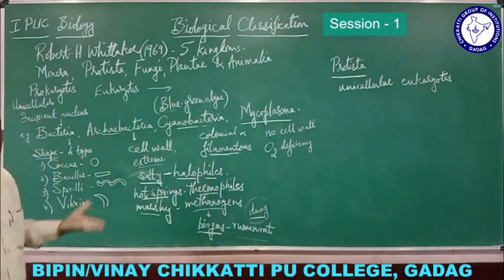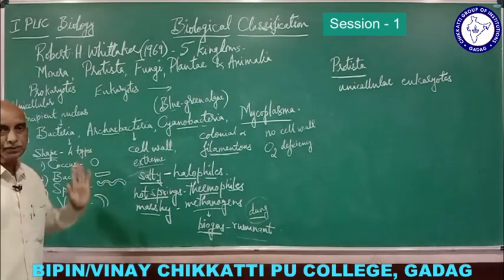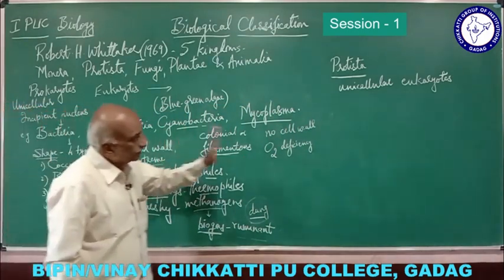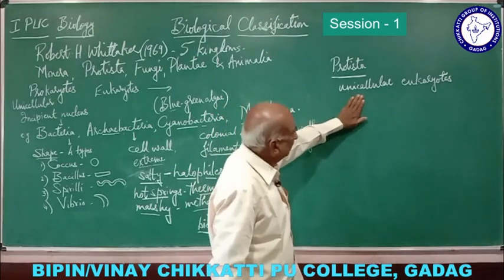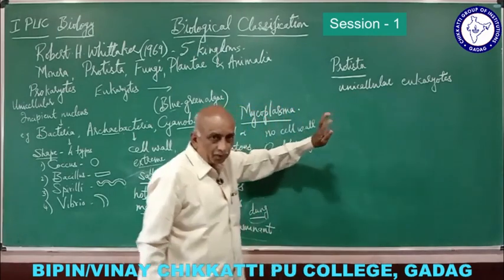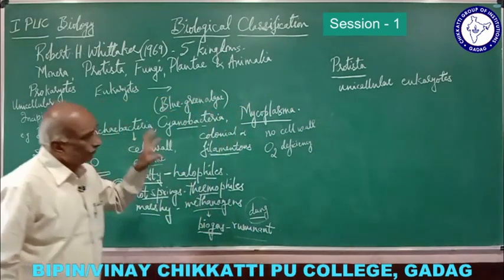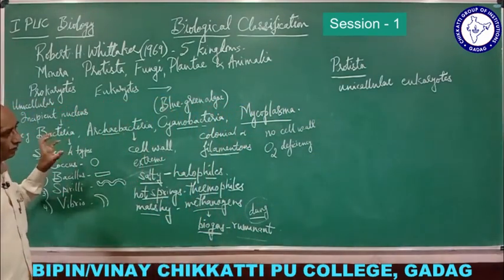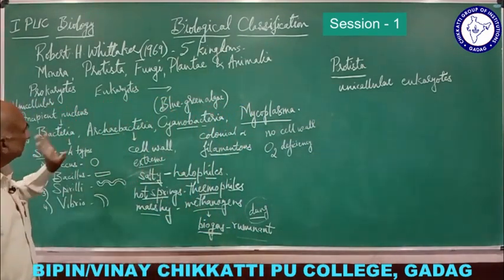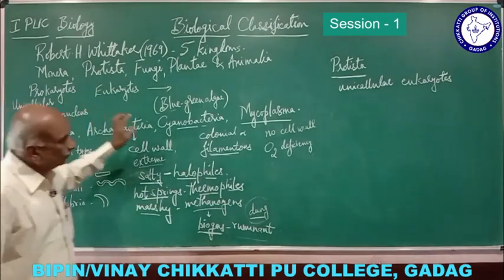The reproduction method is more developed than that of monera. We find sexual and asexual reproduction in protists. So protists are more developed organisms than monera, and they are purely eukaryotes.